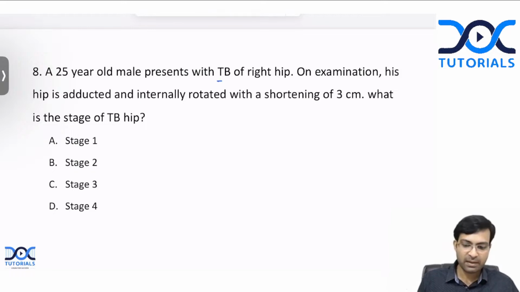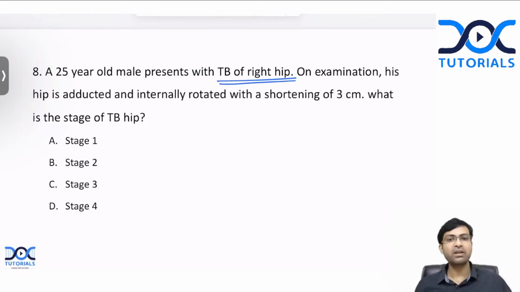So remember, TB of hip has 5 stages. Stage 1, 2, 3, 4 and 5. And the interesting thing is that each of these 5 stages will have its own classical deformities. And just by looking at the deformities, you can assess which stage the patient is in. And this is a very important question, very often asked. Can anyone tell me? Okay, so I think this was a little bit difficult.